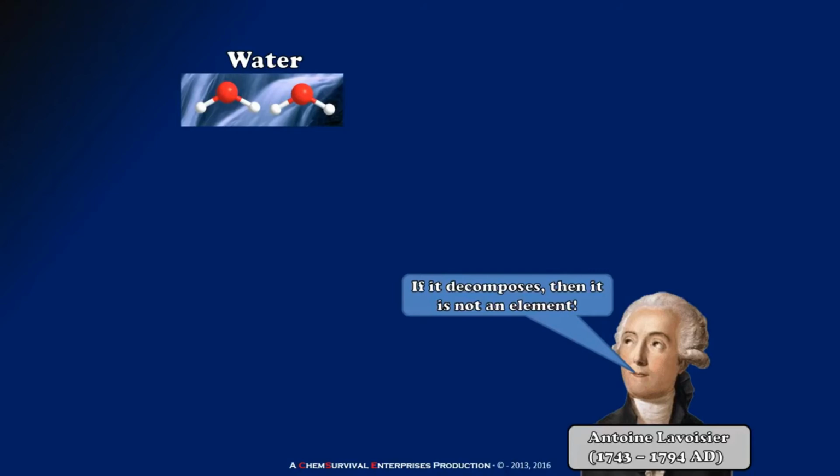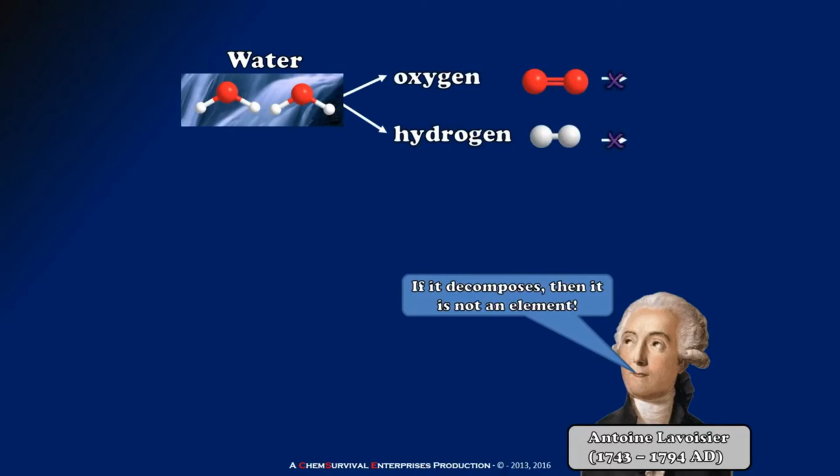Actually, he didn't know about H2O, but what he knew was that he could break it down into gas, and the gas that he collected could be burnt in air, which contained oxygen, to recover the water. But what he could not do was to further decompose that hydrogen and oxygen. By chemically disassembling and reassembling water, he proved that water is not an element.